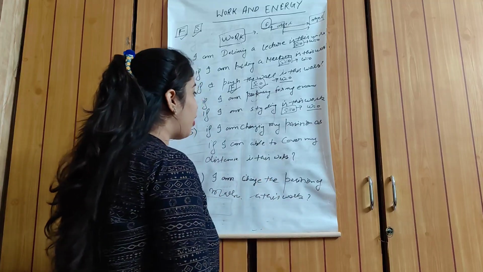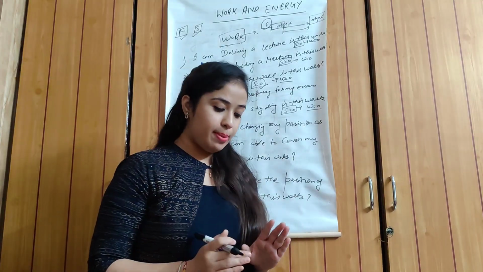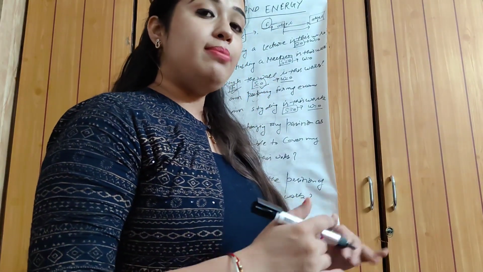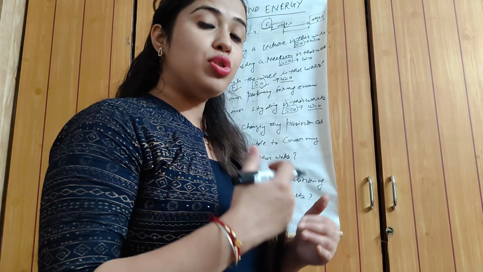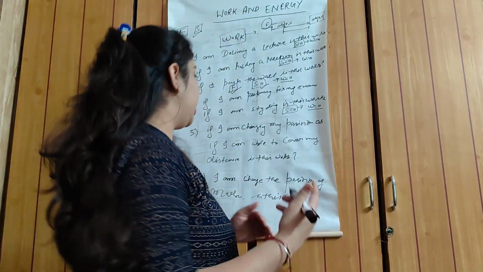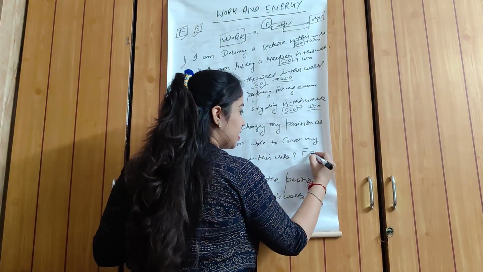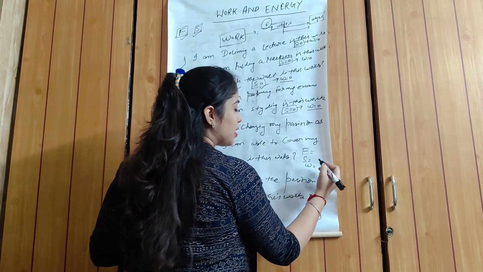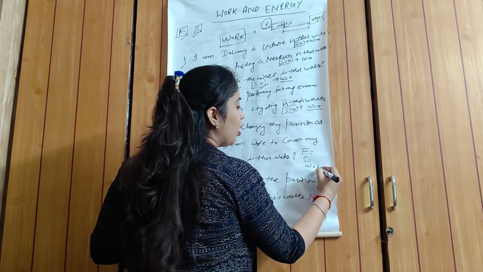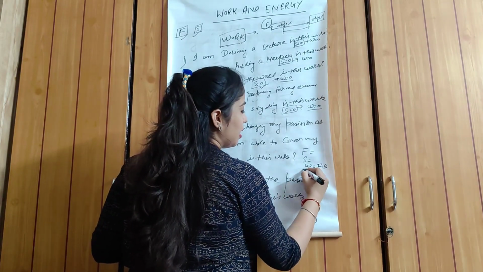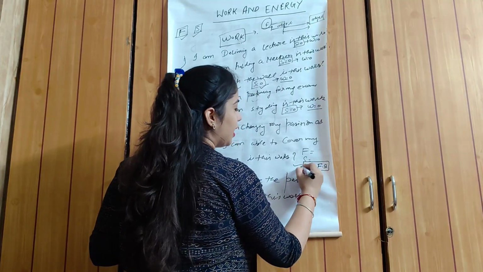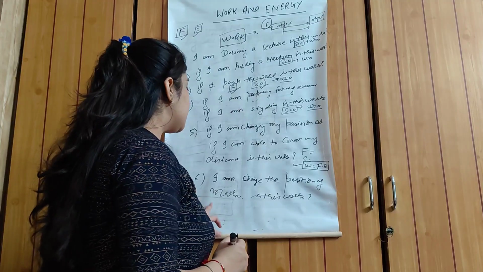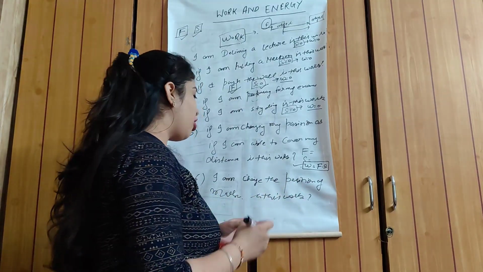Now the fifth example is that I am changing my position from this position to that position. When I apply force to my body, my body will move. It means force is there, displacement is also there, and then work is done. W is equal to F dot S. In this case work is done, because displacement is not 0.